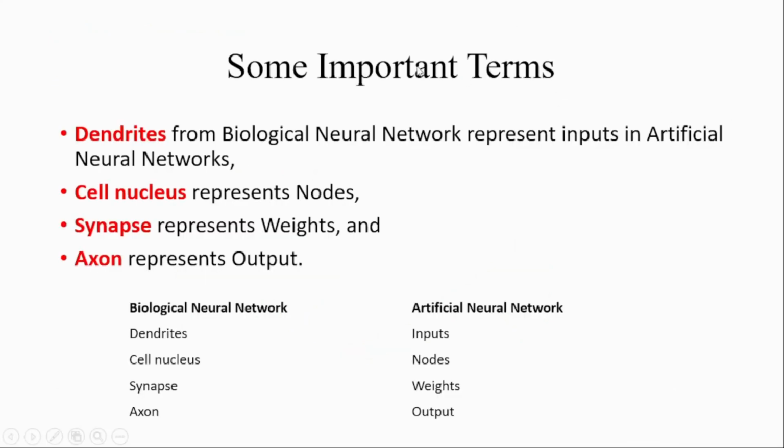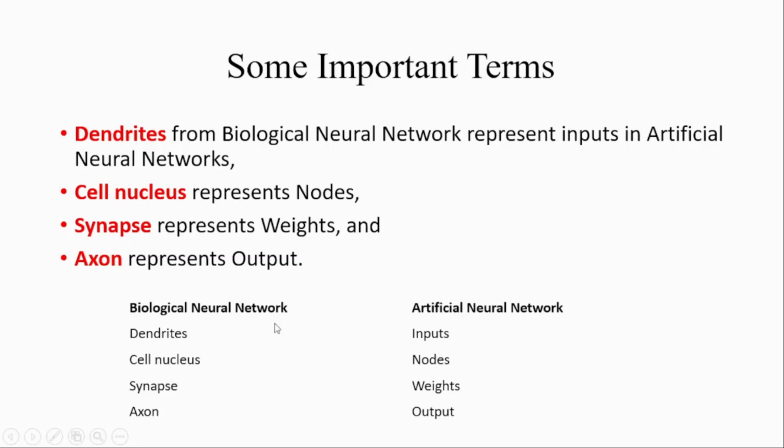Some important terms. Dendrites from biological neural networks represent inputs in artificial neural networks. So keep in mind, dendrites represent inputs in the artificial neural network. Cell nucleus represents a node, a complete node, a complete neuron. Synapses represent weights, some very important concepts we will discuss later on in this lecture. Weights, and axon represents output.